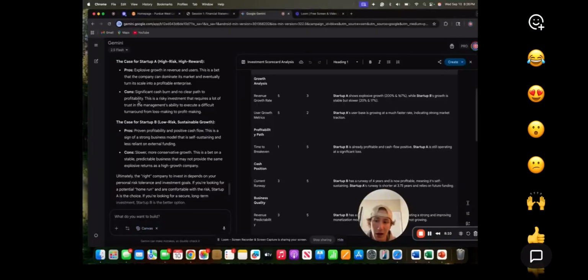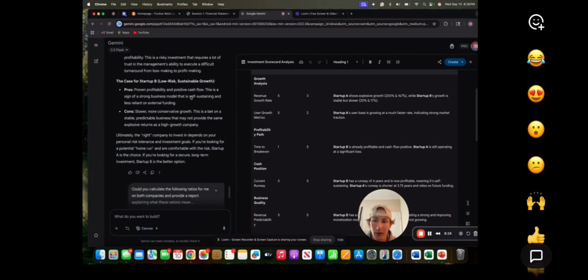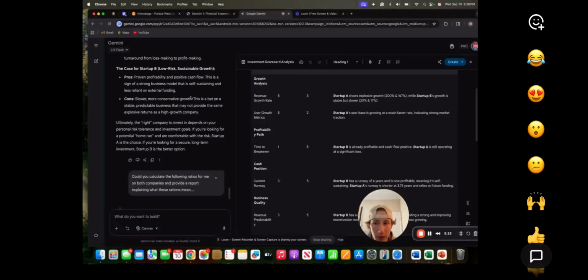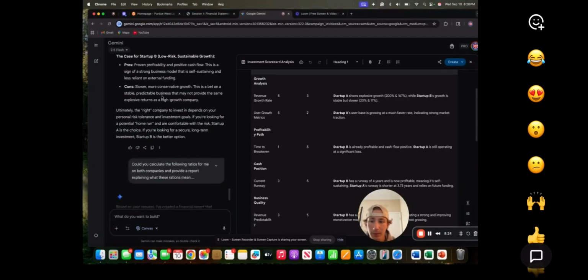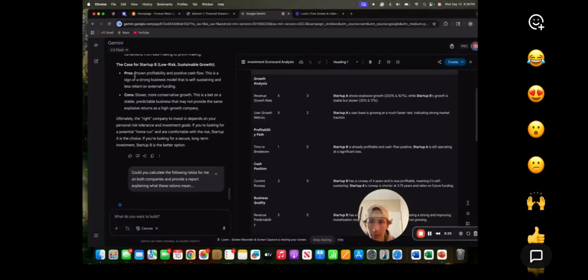And then obviously the cons we saw is that they burn through cash at the beginning of the company a lot for advertising or other developmental costs. And then for startup B, the pros: proven profitability and positive cash flow. This is a sign of a strong business model that is self-sustaining and less reliant on external funding. They're making money now, and they're not burning through cash a lot.